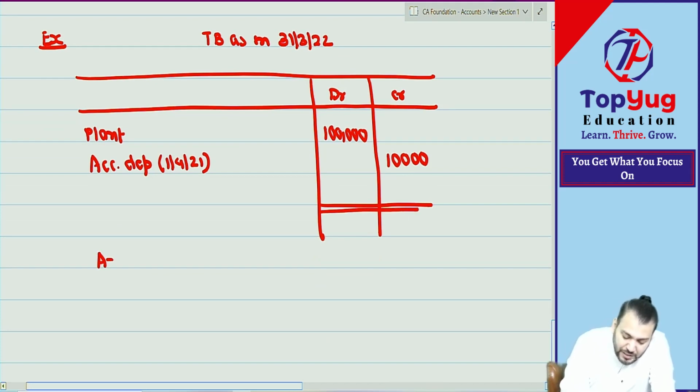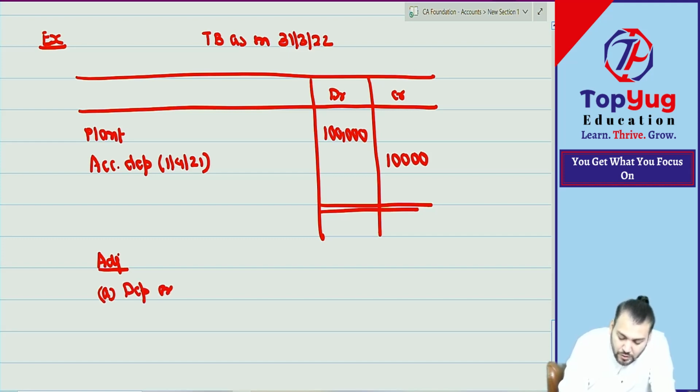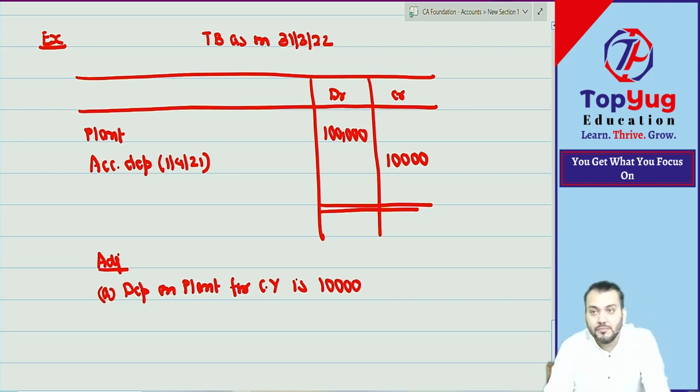What adjustment will they give? Depreciation on plant for the current year is 10,000. It is not yet recorded. Have you understood this trial balance?